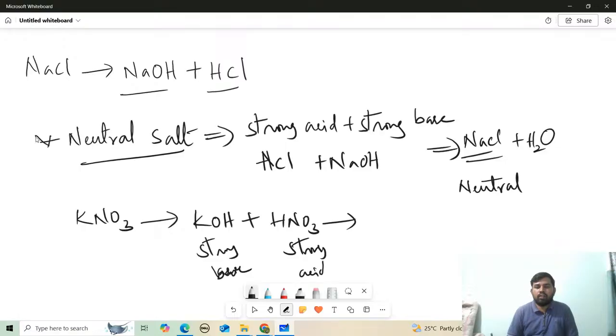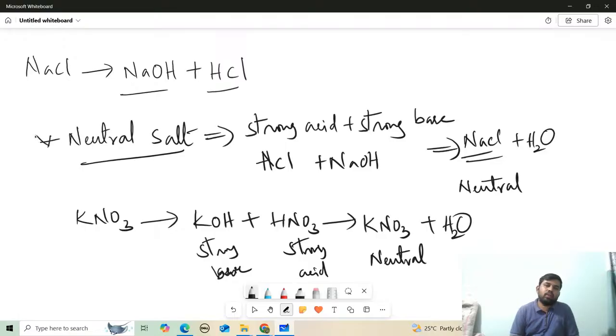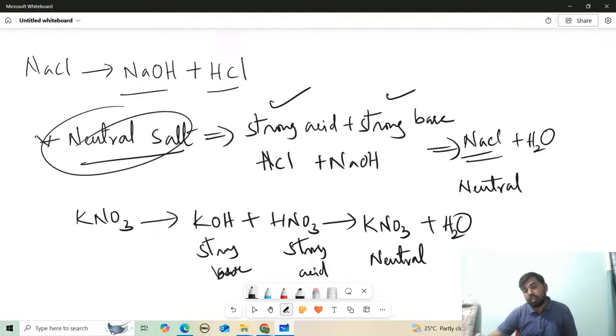That's why KNO3 is a neutral salt, plus H2O. So you try to understand, a neutral salt will be obtained from a strong acid and a strong base. Only in this case you get a neutral salt.